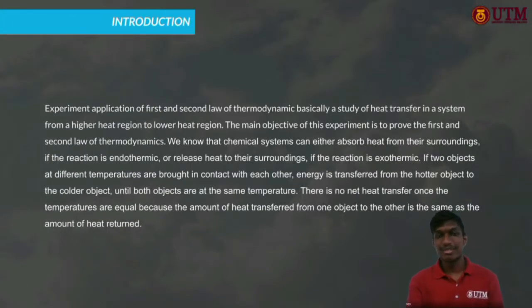Next, introduction. The experiment on application of the first and second law of thermodynamics is basically a study of heat transfer in a system from a higher heat region to a lower heat region. The main objective of this experiment is to prove the first and second law of thermodynamics. We know that chemical systems can either absorb heat from their surroundings if the reaction is endothermic, or release heat to the surroundings if the reaction is exothermic.